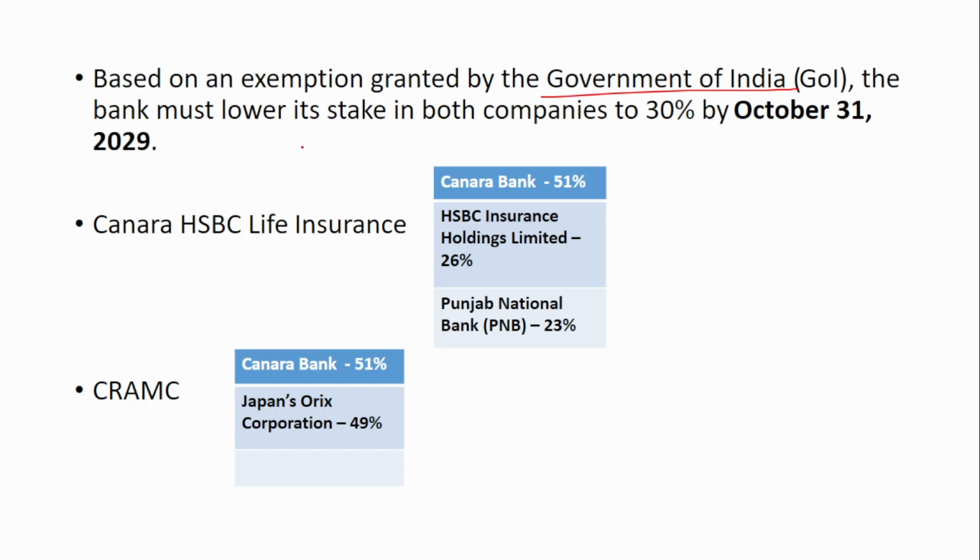The bank must lower its stake in both the companies to 30%. So the Government of India has told that Canara Bank has to lower its stake to 30% by October 31st, 2029. In Canara HSBC Life Insurance, the shareholders are Canara Bank 51%, HSBC Insurance 26% and Punjab National Bank 23%. In case of CRAMC, it is Canara Bank holding 51% of the shares and Japan's Orix Corporation 49%.